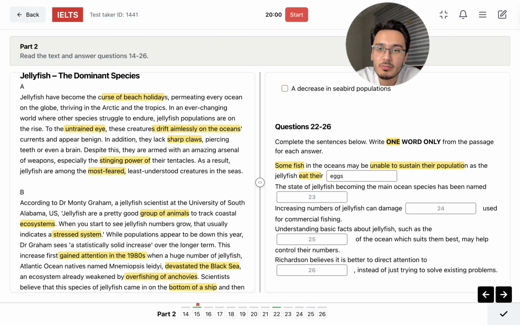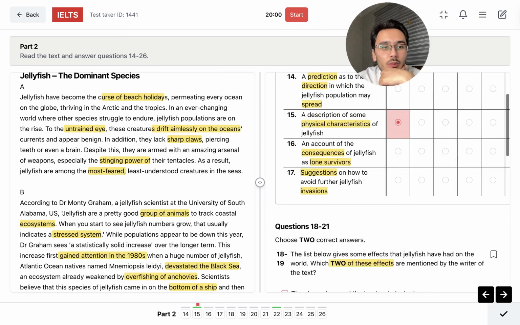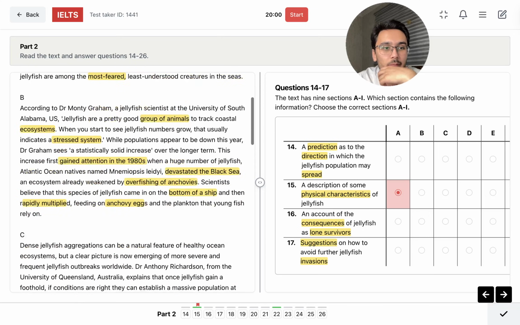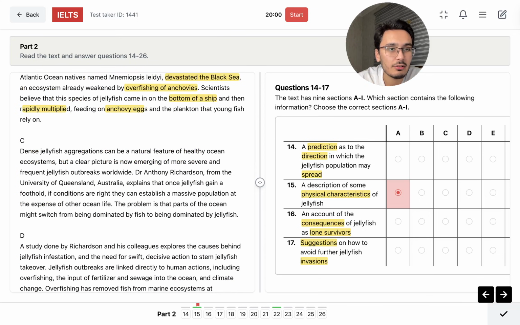The state of jellyfish becoming the main ocean species has been named what? Okay, I'm just gonna go on. So, dense jellyfish aggregations can be a natural feature of healthy ocean ecosystems. Okay, dense is like a lot of jellyfish. But a clear picture is now emerging of more severe and frequent jellyfish outbreaks worldwide.